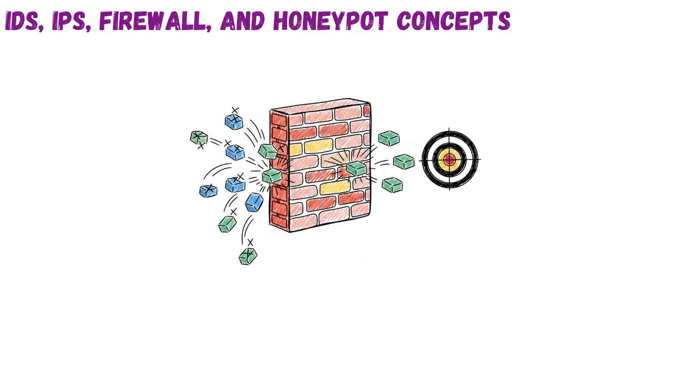IDS, IPS, Firewall, and Honeypot concepts. This topic introduces 4 key defense mechanisms: detect intrusions, block attacks, and lure adversaries. Think of them like home security. IDS is your camera, IPS your electric fence, the firewall your gate, and the honeypot a fake door.